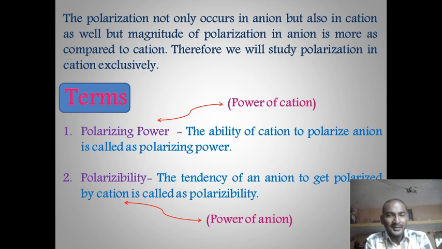For polarization, we are saying that the cation causes the polarization of the anion, but this is not the only case. The anion also causes the polarization of the cation. But when we compare the magnitude of polarization caused by a cation in an anion and polarization caused by an anion in a cation, it is observed that the magnitude of polarization caused by the cation to the anion is more. Therefore, we study the polarization of anion by cation.